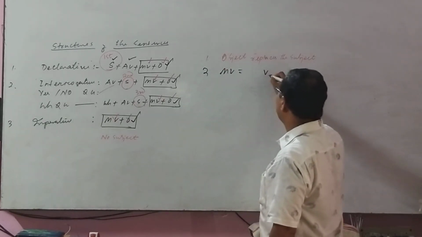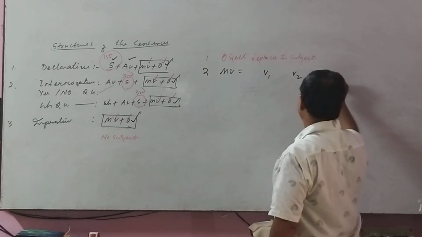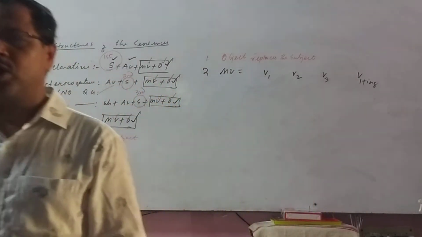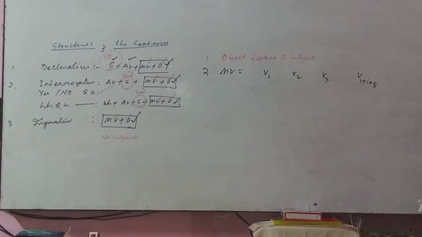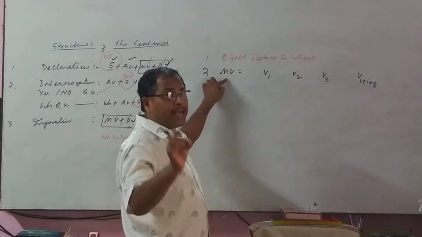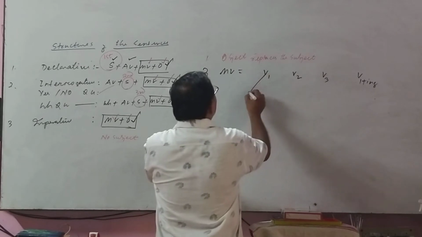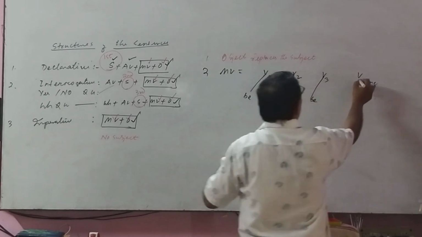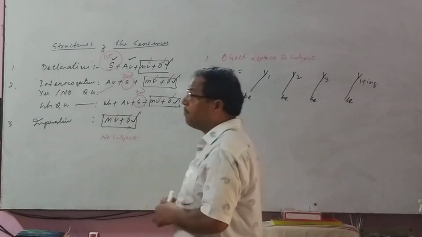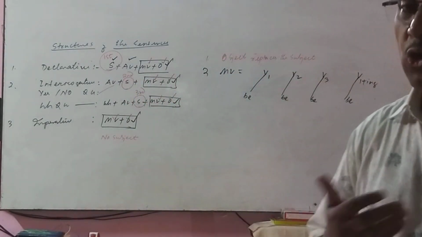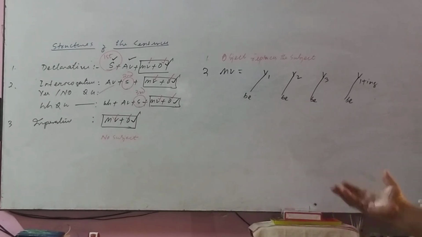The main verb has four forms: V1, V2, V3, V1 ing. Am I right? Already I have told you the main verb has four forms: V1, V2, V3, V1 ing. In the passive voice, this main verb is supplied with a be verb. We will supply be here, here, here and here. But be will take which form? Be will take the V1 form, the V2 form, the V3 form, or the V1 ing form.